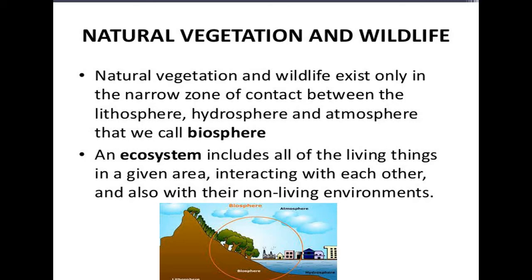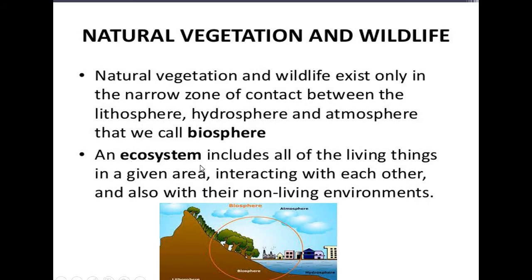That narrow zone of contact, we call it biosphere. Here in this picture you can see this is hydrosphere, here it is atmosphere and this is lithosphere.